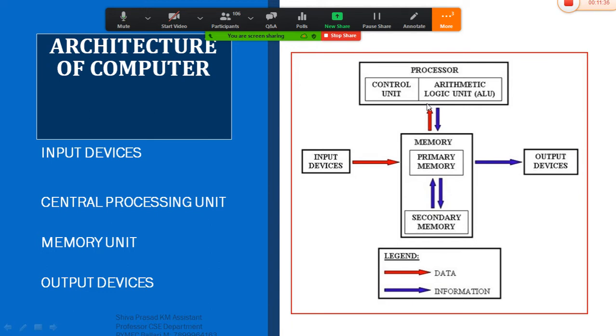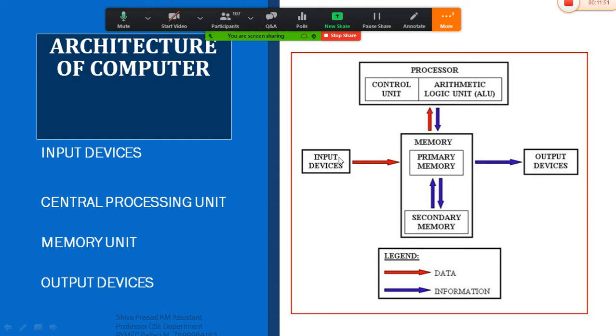Without the CPU, it's impossible for us to perform even a minor operation like addition, subtraction, multiplication, or division. It's impossible for us to perform any sort of operations.